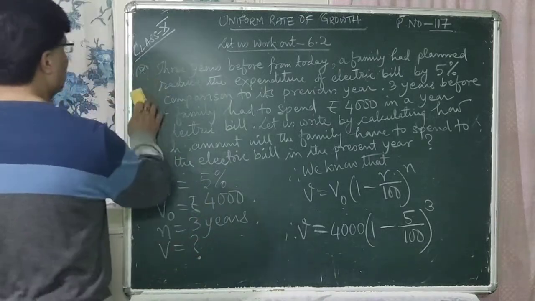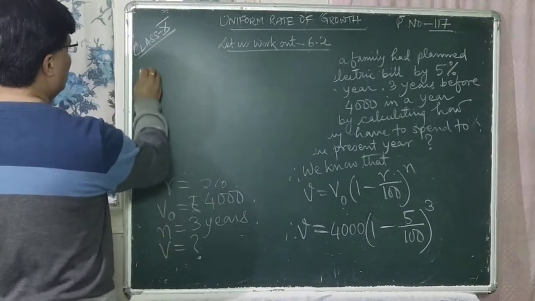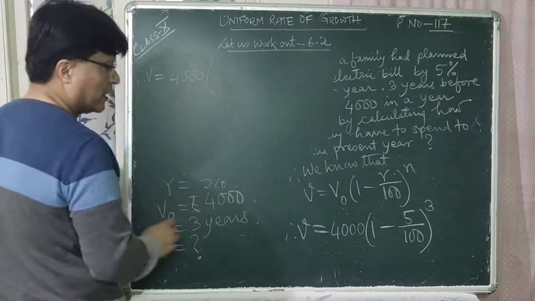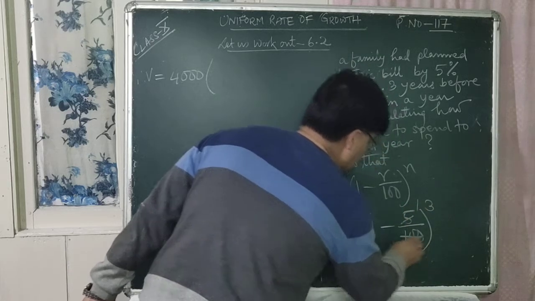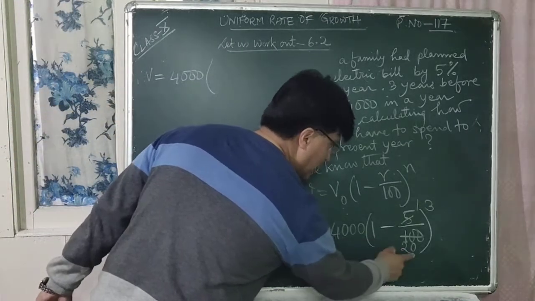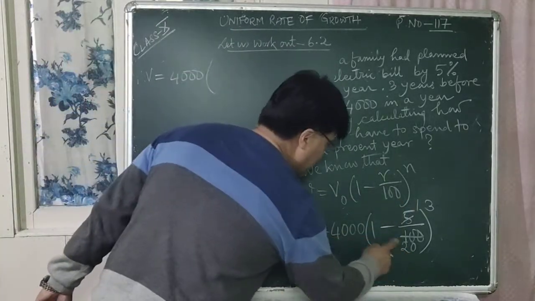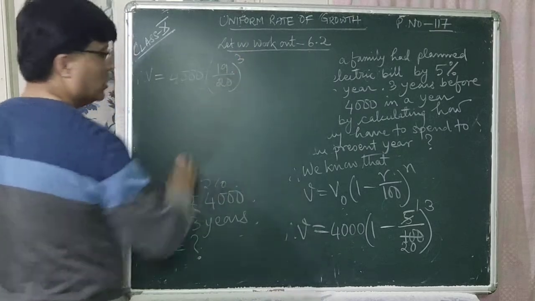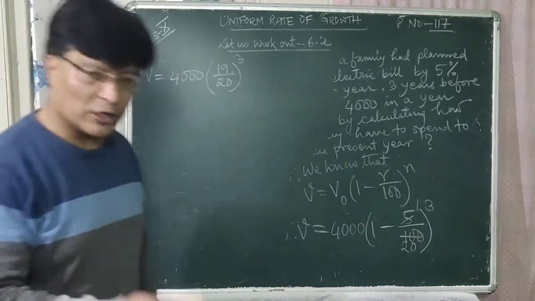Now let us simplify it. So therefore V is equal to 4000, and within the bracket you can cancel here. 5 ones are 5, 5 ones are 5, 5 20s are 100, isn't it? 5 2s are 10, 0. Now 2 1s are 2, 2 1s are 2, and 2 1s are 2, minus 1 is 19. 19 by 20, this is whole cube, right? So what is 19 by 20 whole cube?